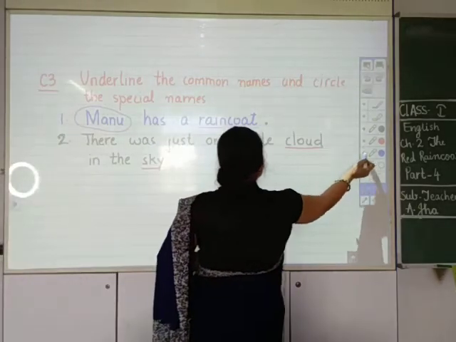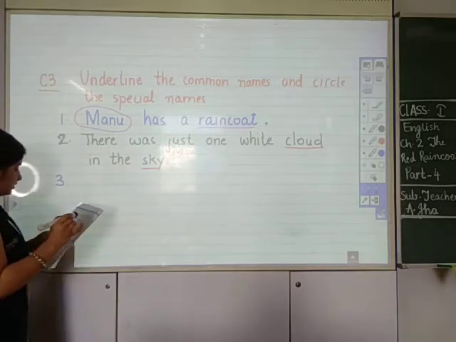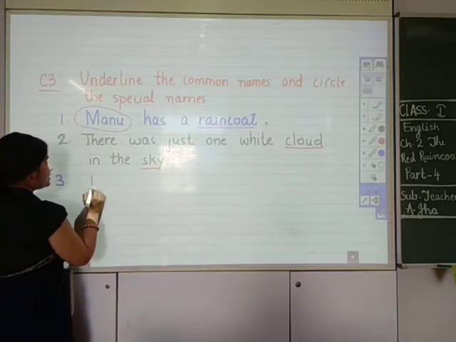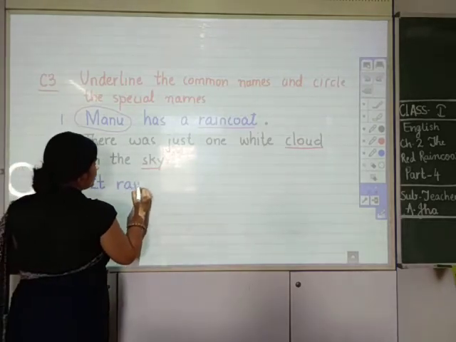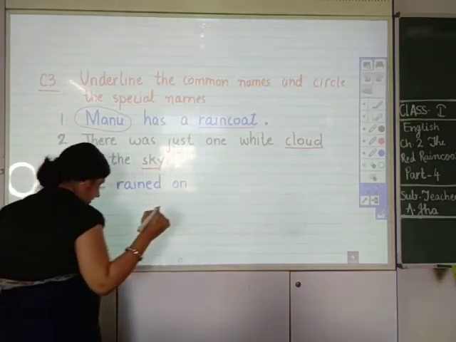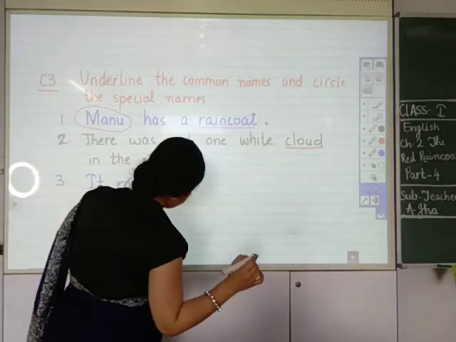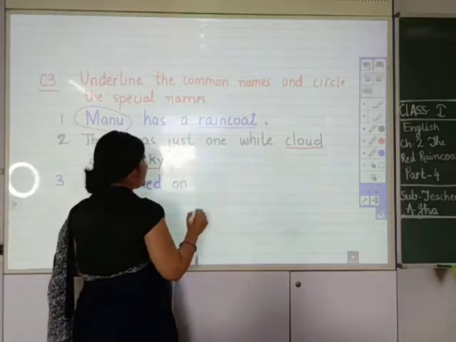Number 3 is: It rained on Saturday. मैडम ने आपको पहले ही बता दिया था फर्स्ट या सेकंड क्लास में that Sunday, Monday, Tuesday, Wednesday, Thursday, Friday, Saturday all are special names.